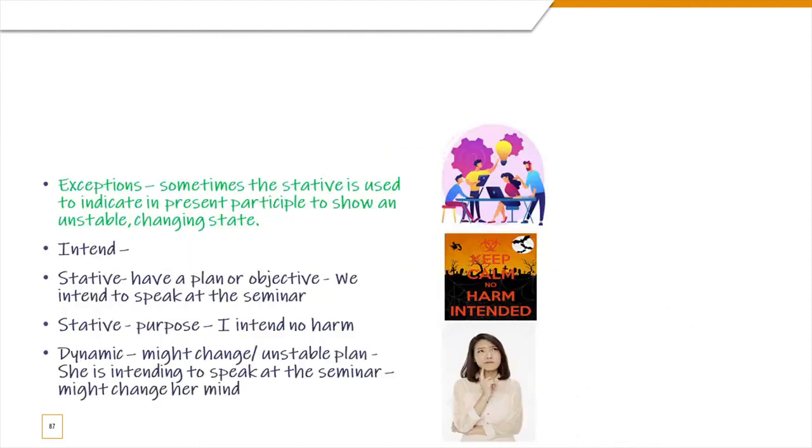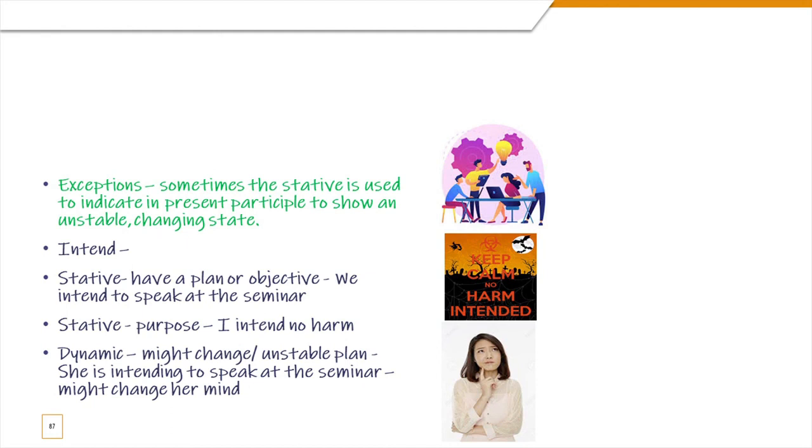Okay, let's go to the next one. So for every rule, there is an exception, people. So I said, stative verb is stative and dynamic is dynamic and they never change. But there might be verbs where sometimes the stative is used in present participle and actually in continuous form to show an unstable, changing state.